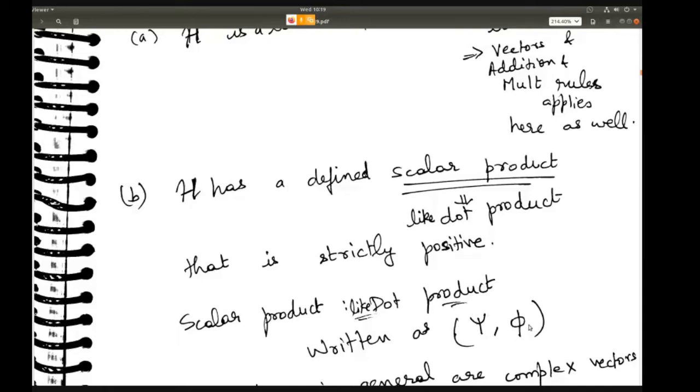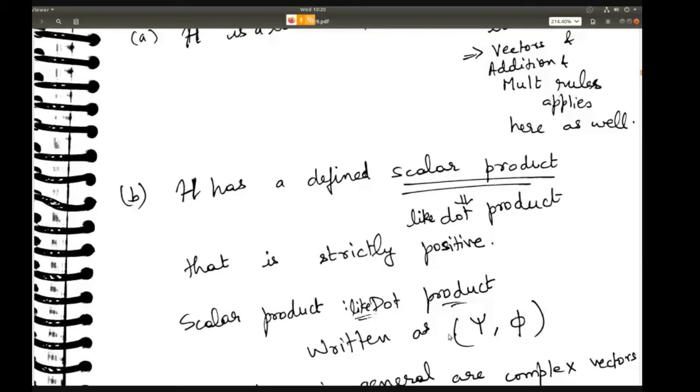This means, suppose psi and phi both are vectors, then what you're going to do is take the complex conjugate of psi, then take its transpose and then multiply it with phi. In a dot product, you just do psi transpose into phi. But in a scalar product, you have to take the complex conjugate also of psi. So you take the complex conjugate, then take the transpose and multiply it with phi. That is your scalar product.